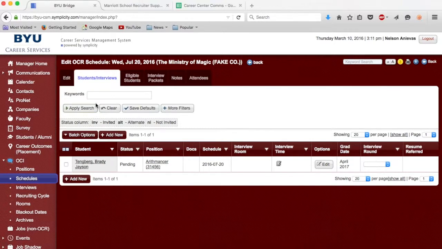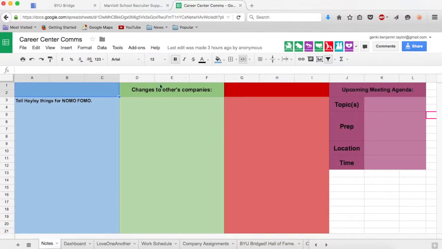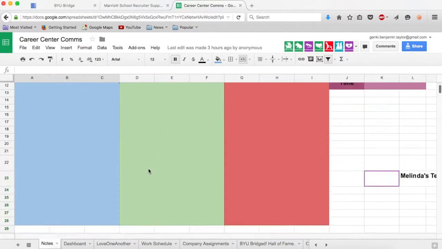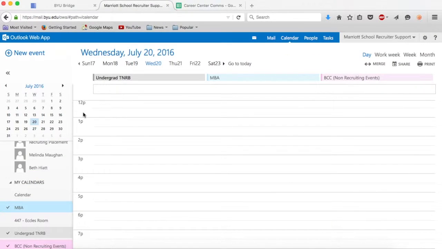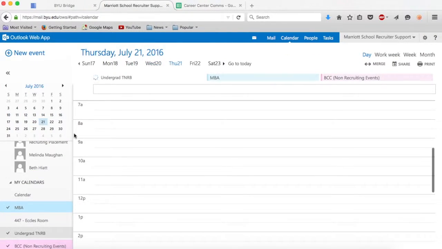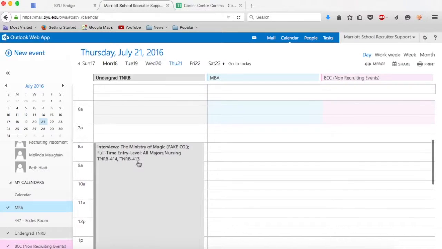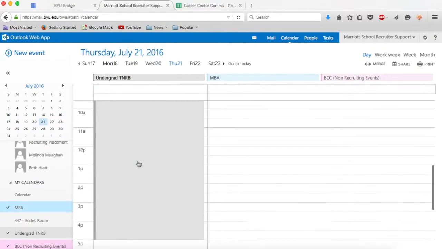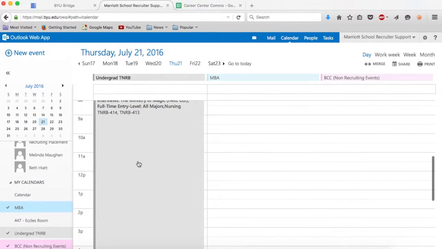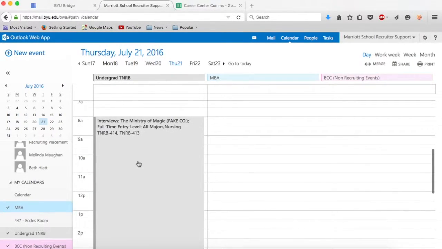You must first consult the Comms tab about any specific blackout dates you should be aware of, and second, consult with the Outlook calendar for available rooms. You'll see here on the Comms tab that everything looks good to go. Then let's move on over to the Outlook calendar and check the 21st. Oh, looks like there are interviews on that date. For us, which is brilliant. We'll just leave it because we know that's the company for which we are making these changes for.